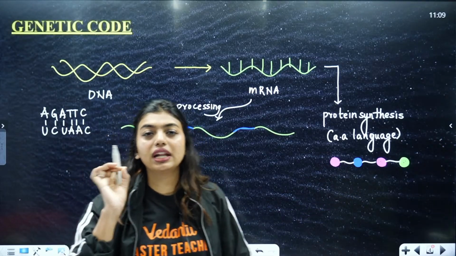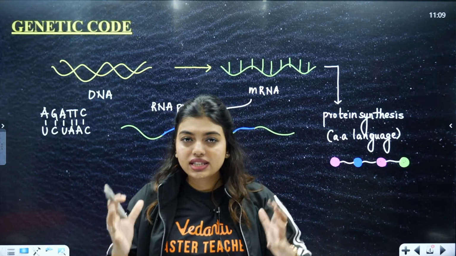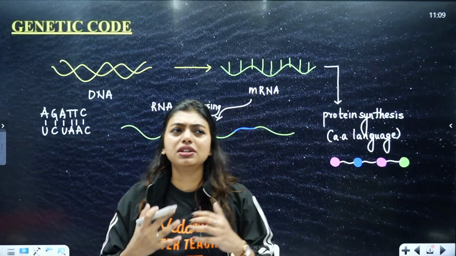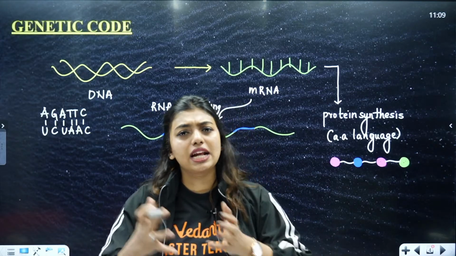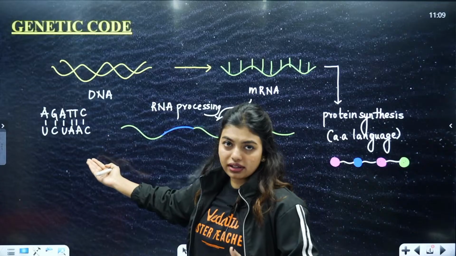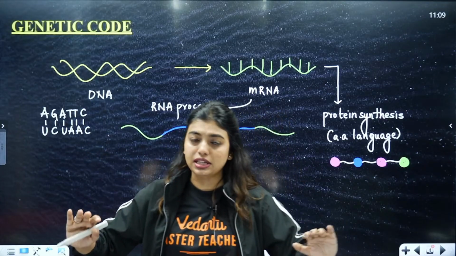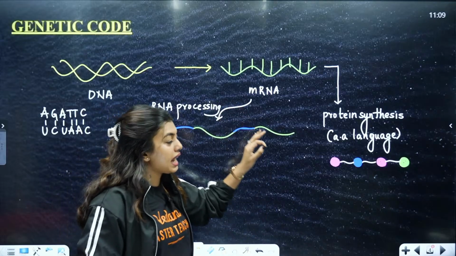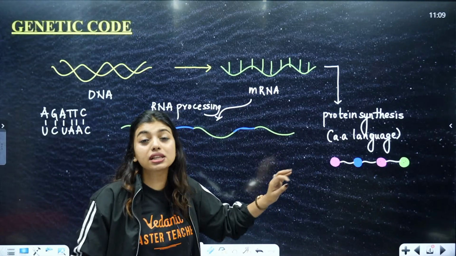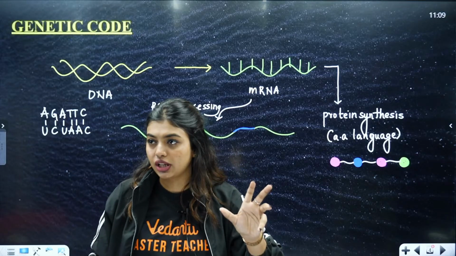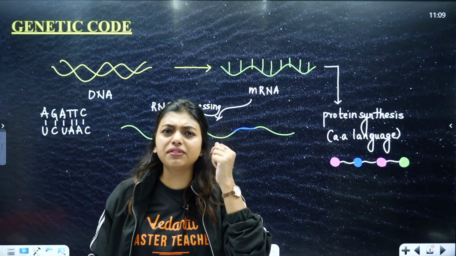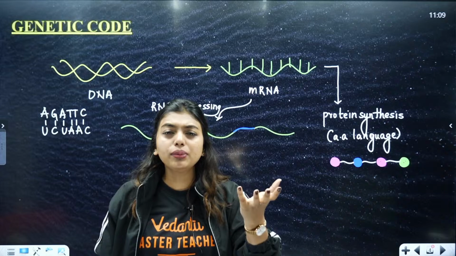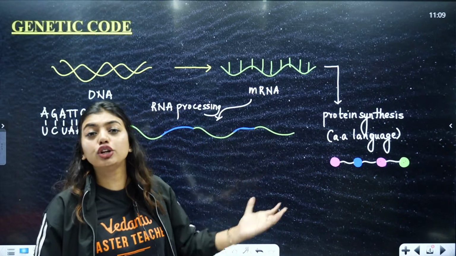I hope the 2-3 lines of NCERT is clear to you. So NCERT says that DNA to RNA was a very simple process. Why? Because there was nitrogenous base, there was complementary base pairing, and it was an easy process. But when did the process become difficult to understand? When mRNA and the amino acid language or protein synthesis language did not have any connection, and that is where we had a problem: how do we actually convert? How do we actually do translation?